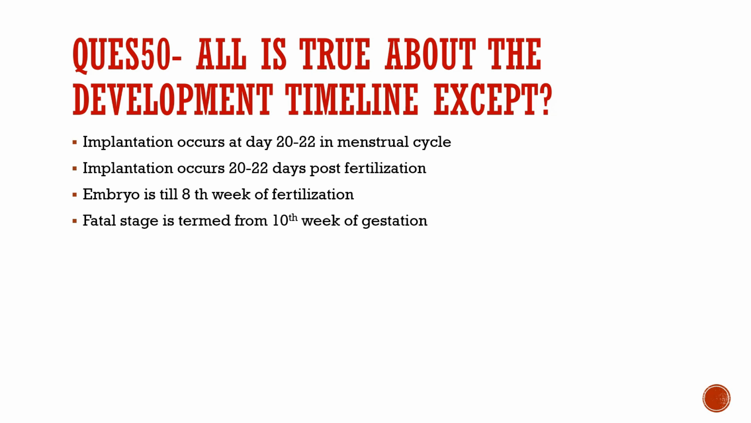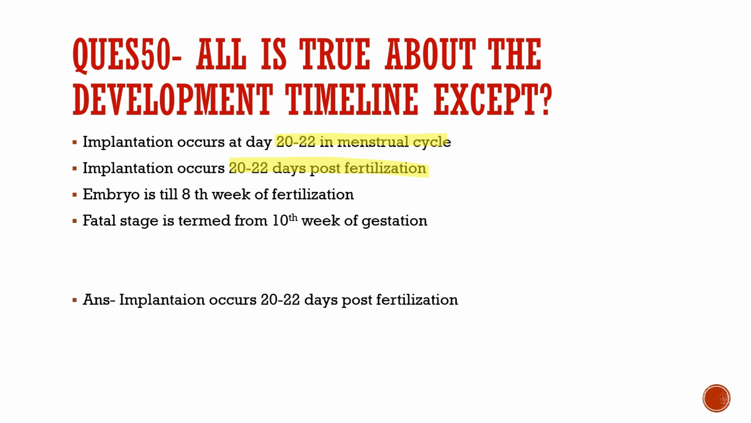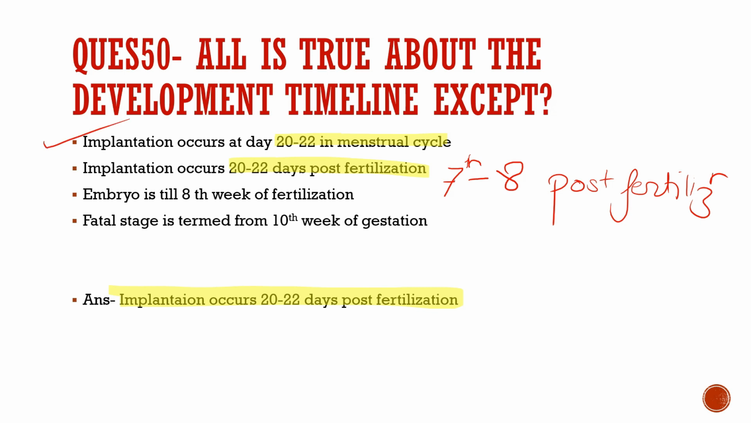Question number 50. All is true about the development timeline except: implantation occurs at 20 to 22 days in the menstrual cycle; implantation occurs 20 to 22 days post fertilization; embryo is till the 8th week of fertilization; or fetal stage is termed from the 10th week of gestation. Here the statement that implantation occurs 20 to 22 days post fertilization is false, as implantation only occurs after the 7th to 8th day post fertilization. Statement A is correct, C is correct, and D is correct.